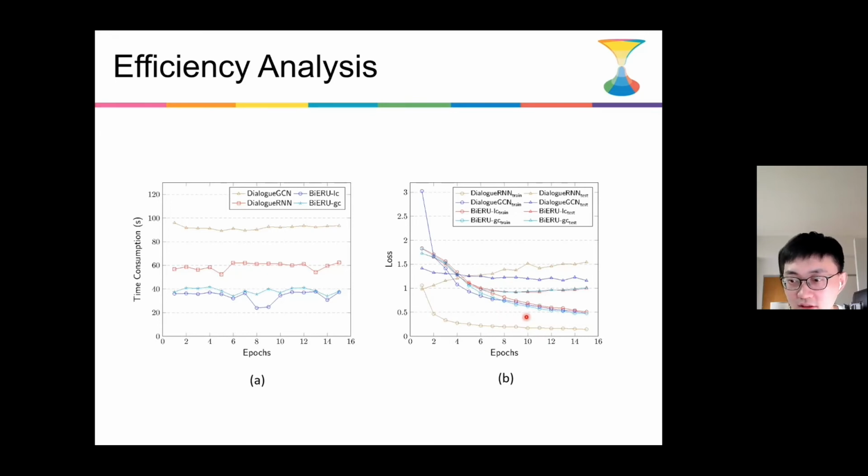We utilize the same loss function for all the compared models, and the results show our models have comparable convergence speed with their counterparts. And also, our model has fewer trainable parameters compared with the baselines. So in this case, we see that the BiERU model is a fast, compact, and also a parameter-efficient framework.